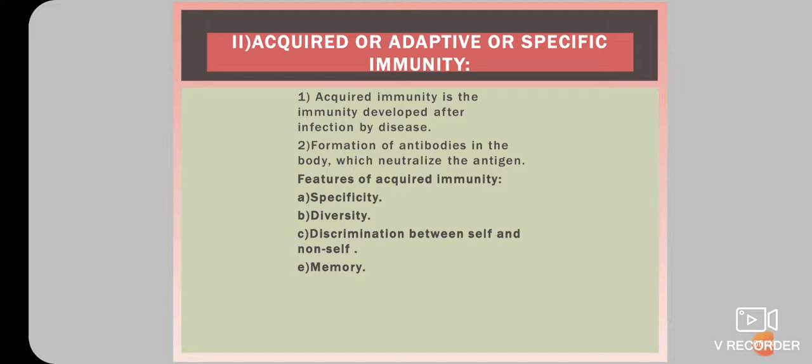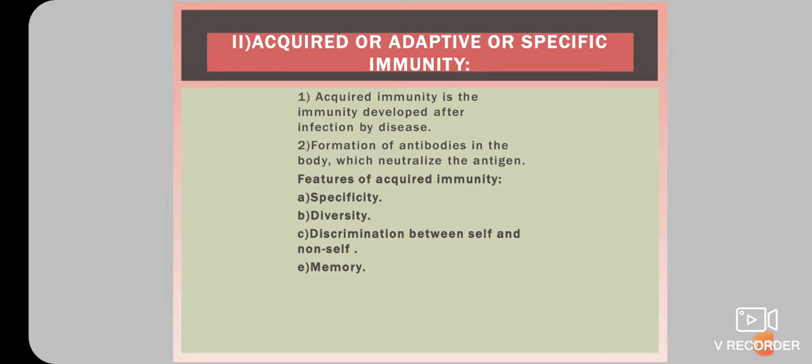This immunity involves the formation of antibodies in the body which neutralize the antigen. This point we have already discussed in our first lecture. There are some unique features of acquired immunity. So, the first feature is specificity. Specificity is the ability to differentiate various types of foreign molecules. It is specific for each type of antigen or pathogen.